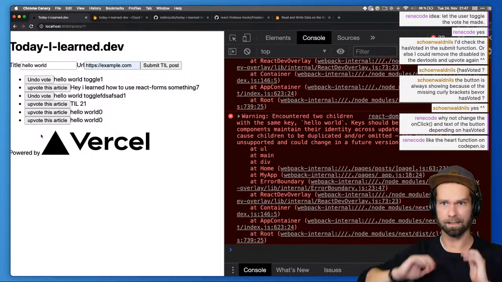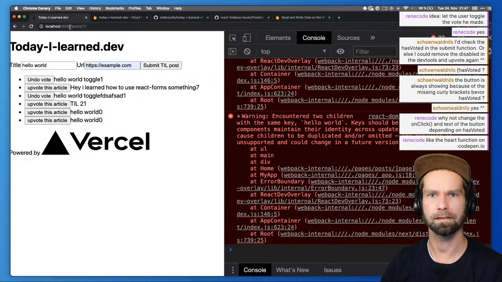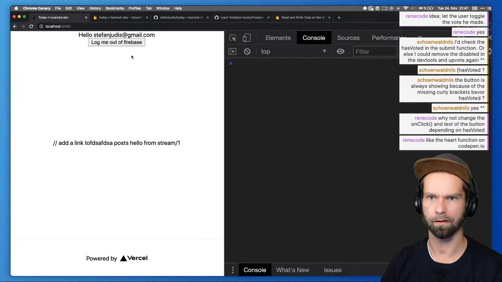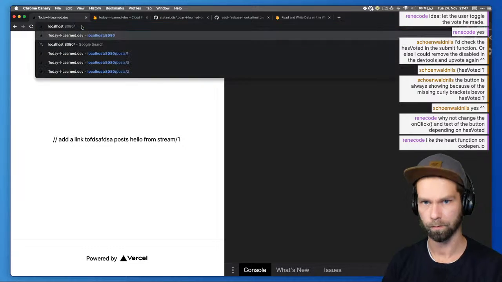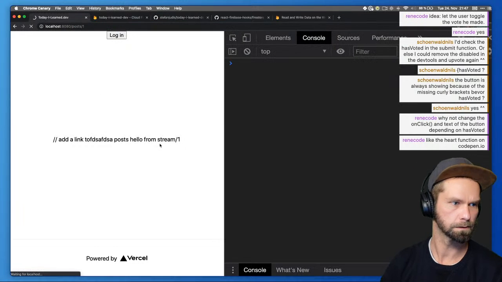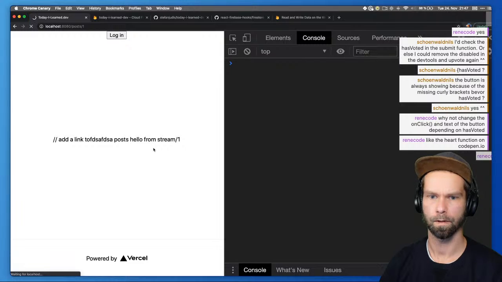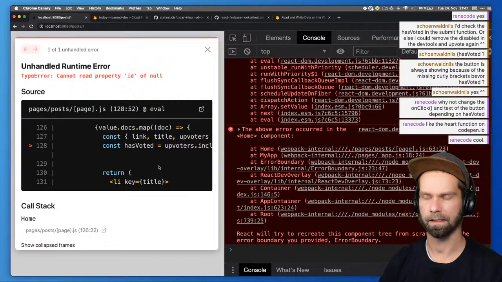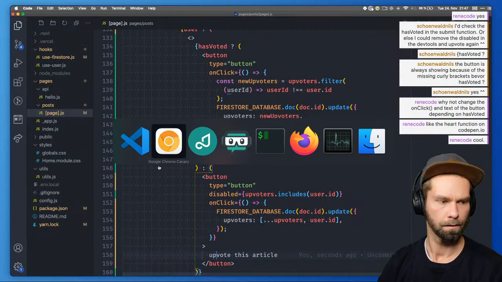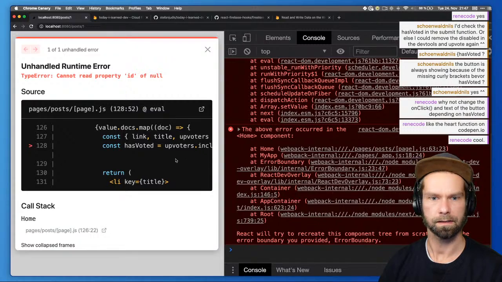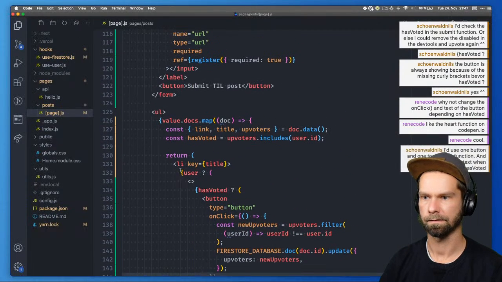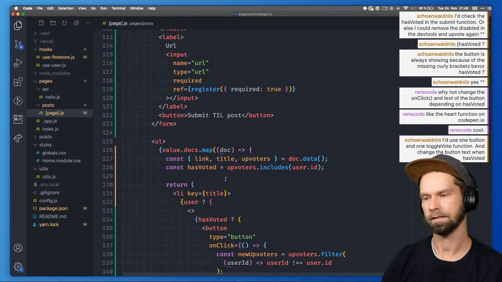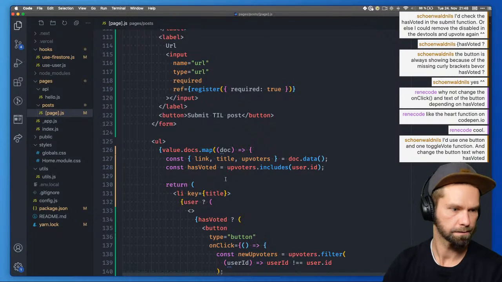I mean, what we have now is, I think we have to clean up. Oh, let me see what happens when we log out, because then the buttons shouldn't be available at all. So when I now log out, we go to posts 1. Let's see. I don't see. Let's hope. Cannot read property ID of null. Okay. Let's see, which is in line 128. Has voted, upvoters includes user ID.